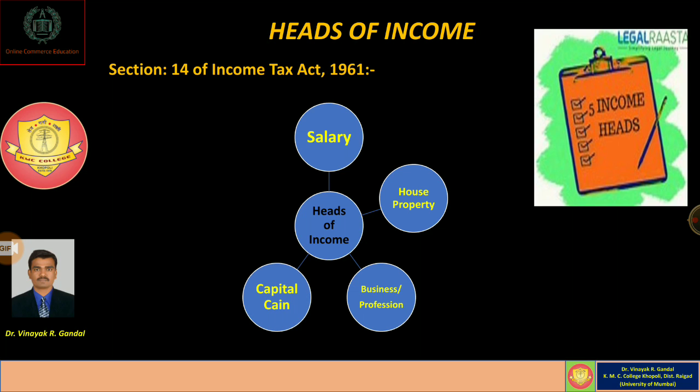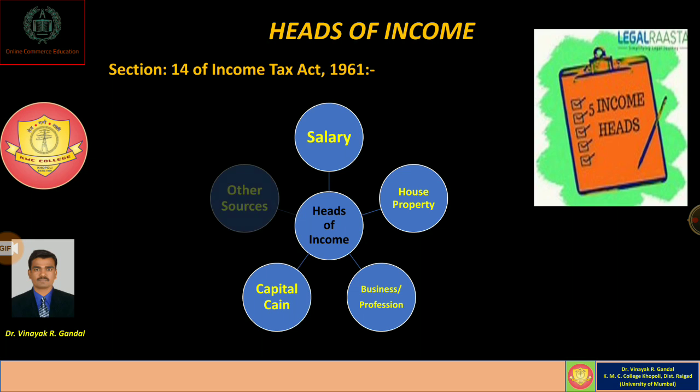The fourth head of income is called capital gain, and there are two types of capital gain, short-term capital gain and long-term capital gain. Whatever amount is derived by way of sale or transfer of a capital asset, either short term or long term, is chargeable to tax under the head of capital gain.